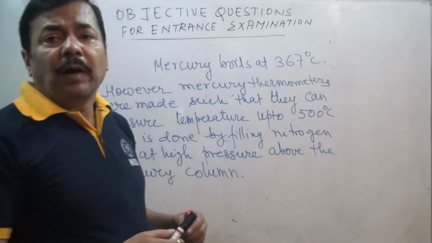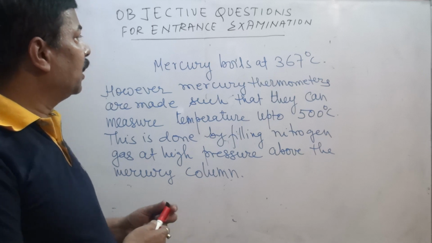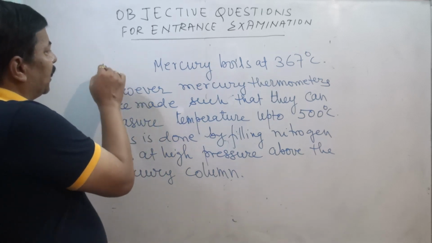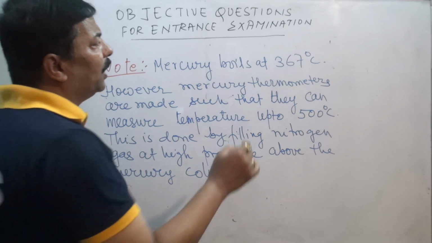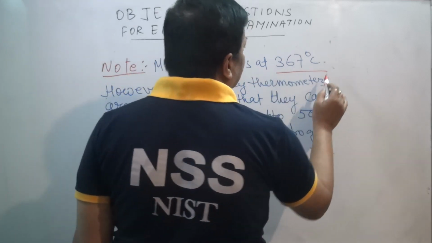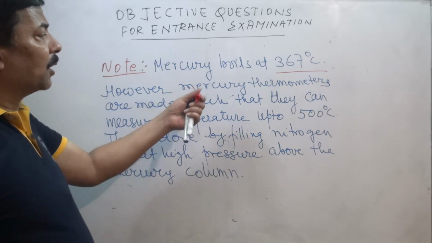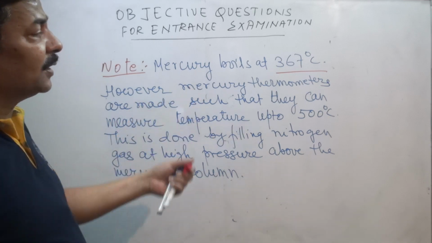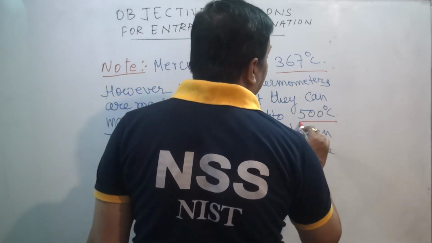Now one note you should understand and remember very carefully. Mercury thermometer is the most common thermometer. The boiling point of mercury is 367 degrees centigrade, but mercury thermometers are made such that they can measure temperature up to 500 degrees centigrade.